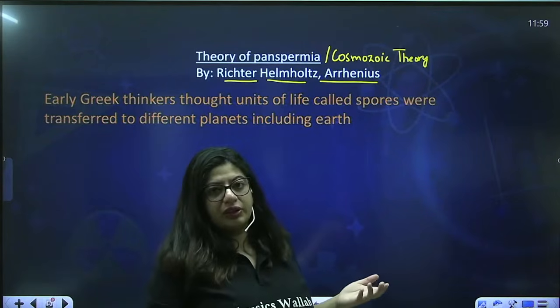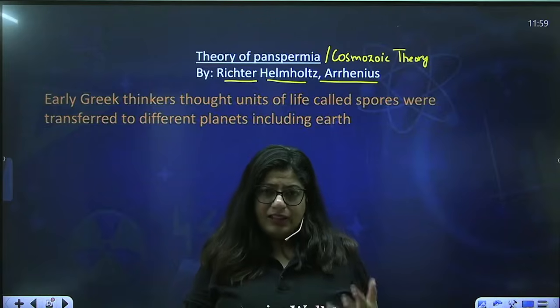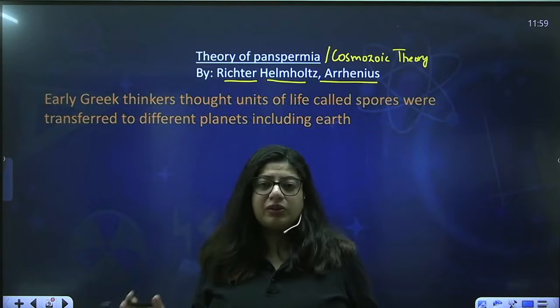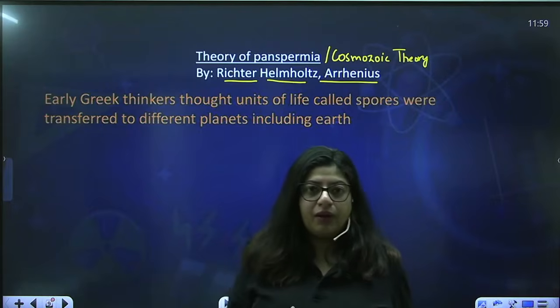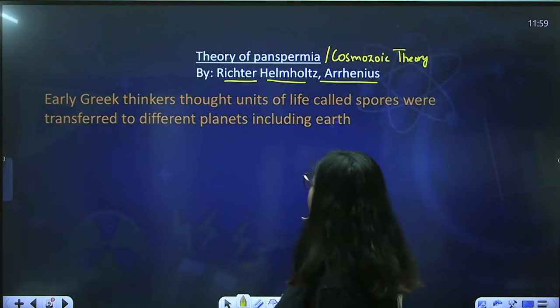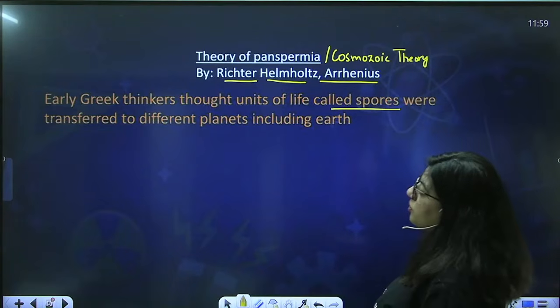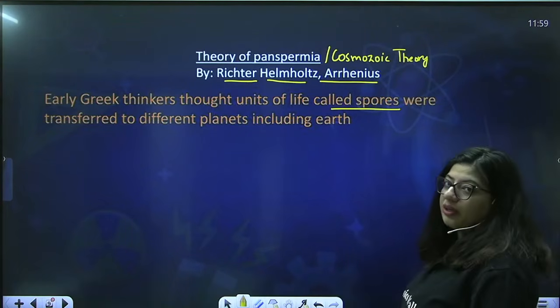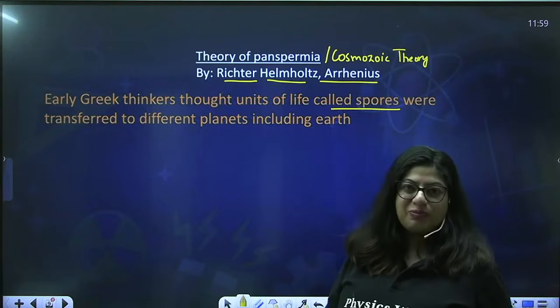Right, this is what they think, and actually right now even many scientists think the same way. That's why we are going to other planets to find out about life, or if the viable conditions are there, we can grow life there. Okay, so early Greek thinkers thought units of life called spores were transferred to different planets including Earth. So maybe if our planet is there, maybe there is another planet as well.